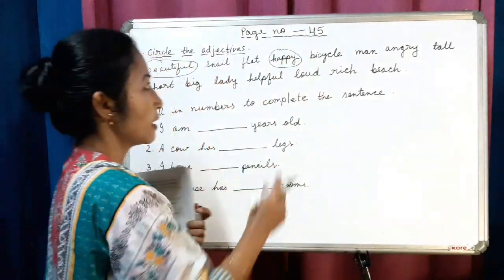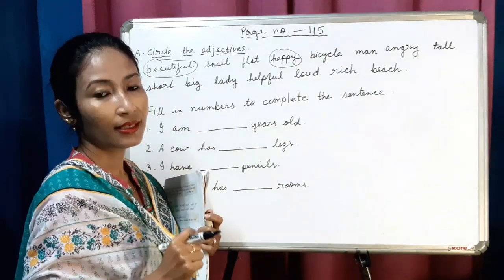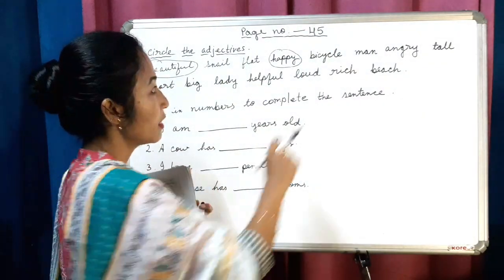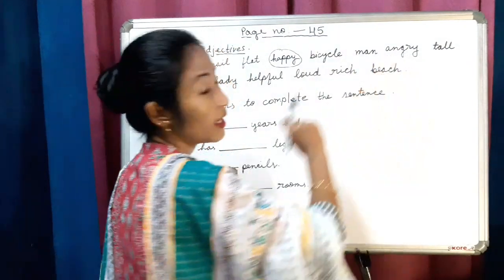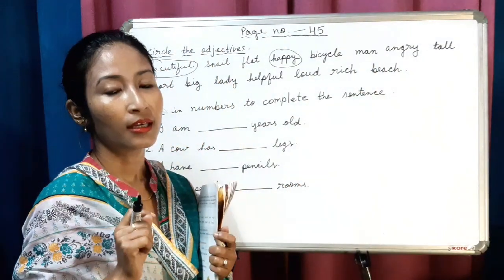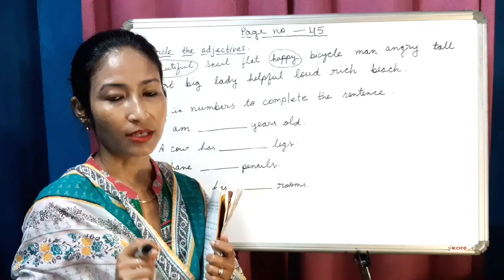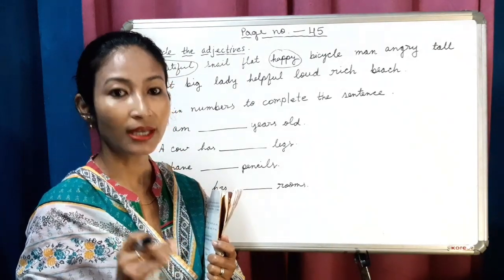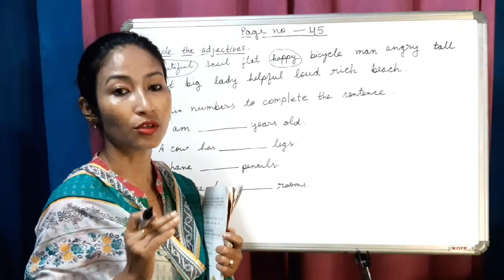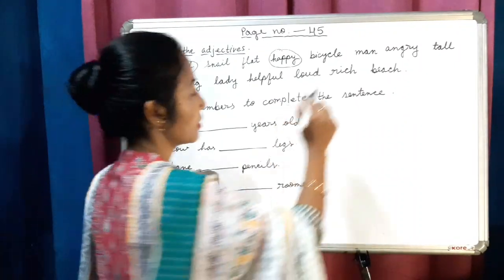Happy. Bicycle. Yes. Noun. Man. Yes. Noun. Then angry. Angry is an adjective because it describes the state or condition of a noun. So angry is also an adjective.